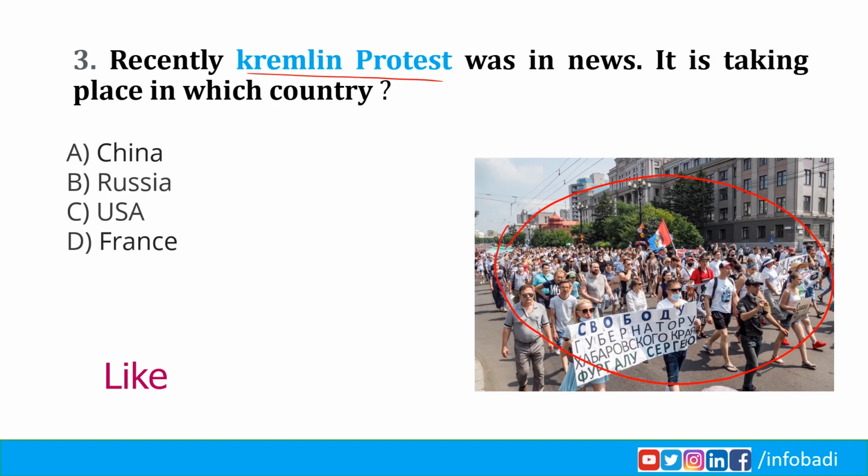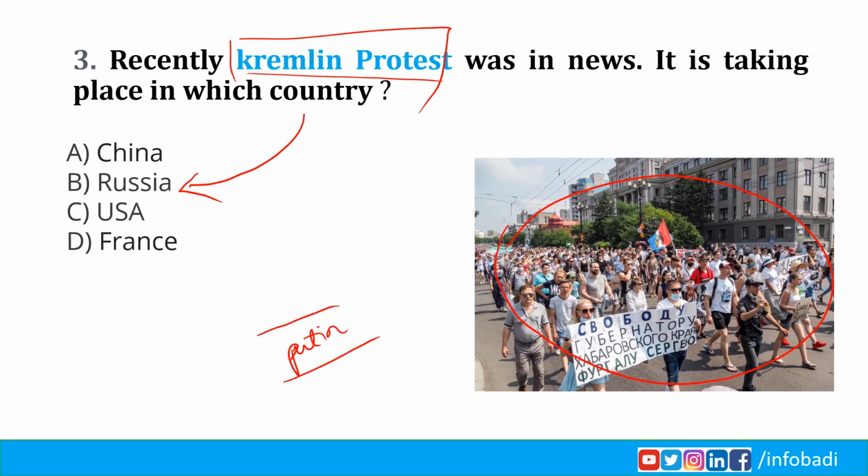Sergei Furgal, a member of the Liberal Democratic Party, was elected governor of the Khabarovsk region in 2018 after defeating a rival from the ruling United Russia party that backs President Vladimir Putin. So, the Kremlin protest is in Russia. Russia's president is Putin, recently elected again as president. Next.